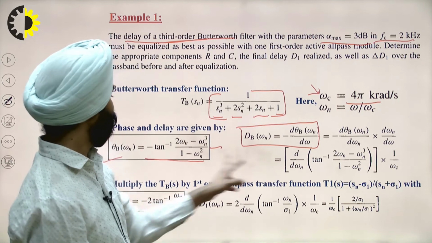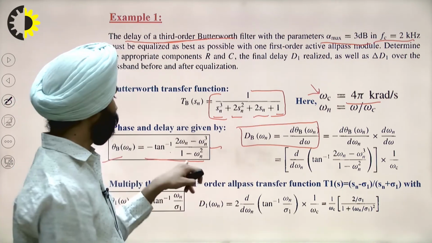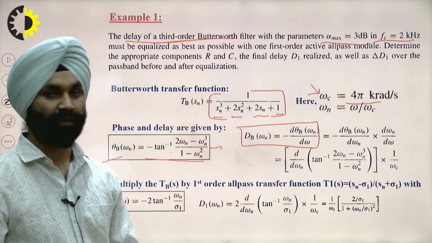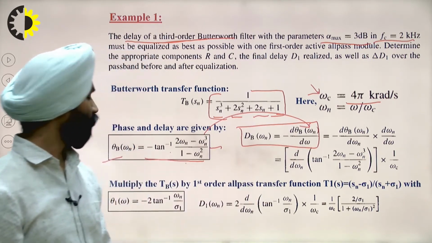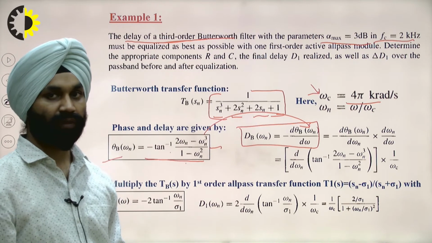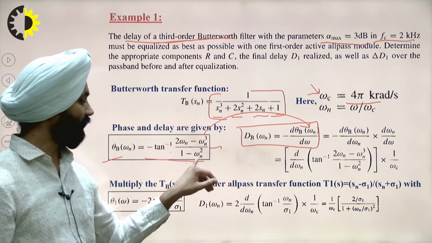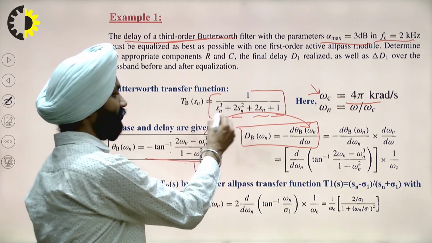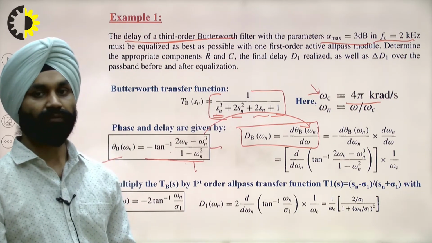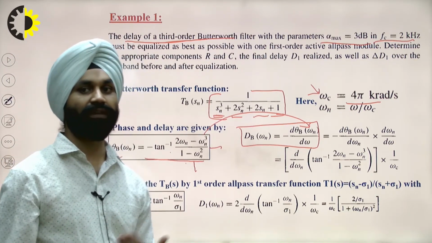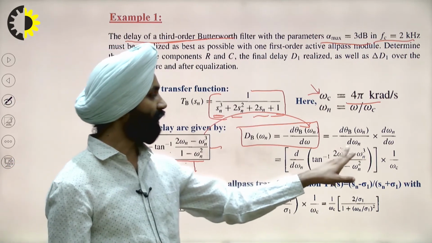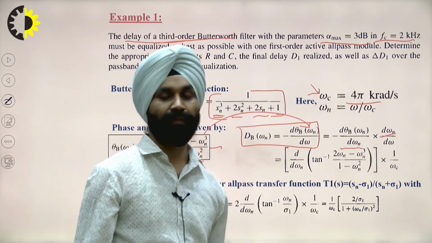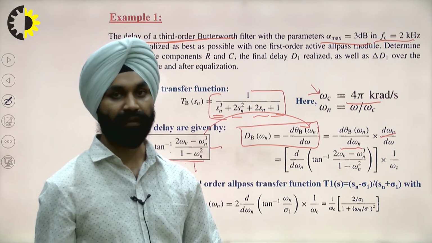So we know that this is the phase response. Now one thing: this is a function of omega n, because here we have normalized the s. So we have to take the derivative with respect to the normalized value. So we multiply by omega c and divide by d omega n.